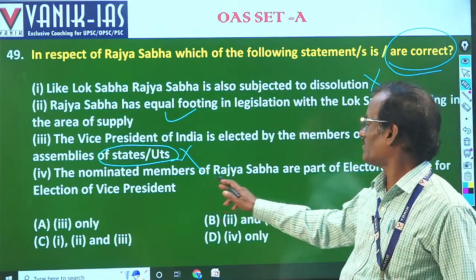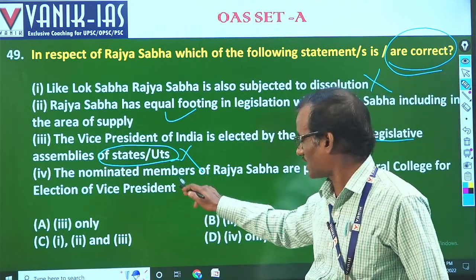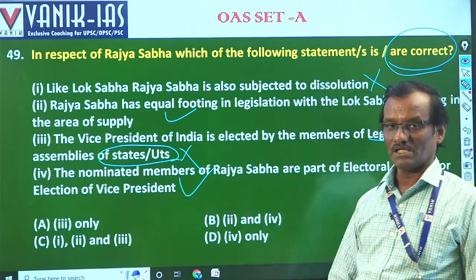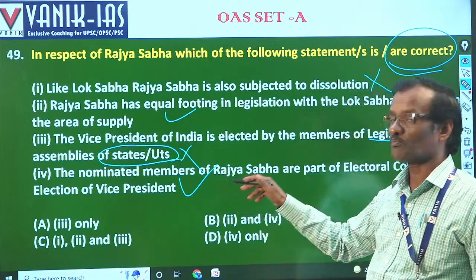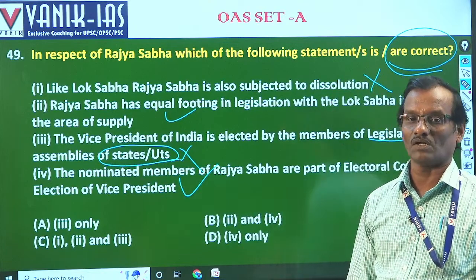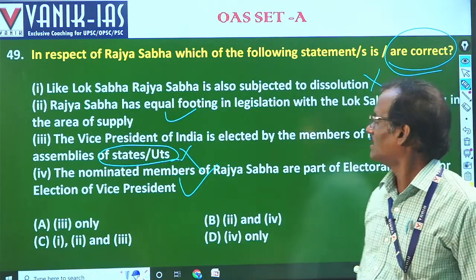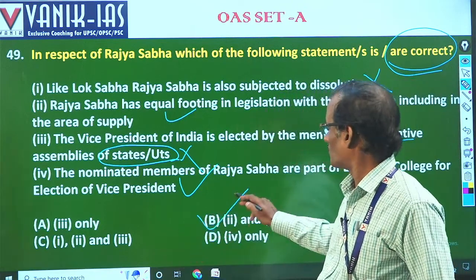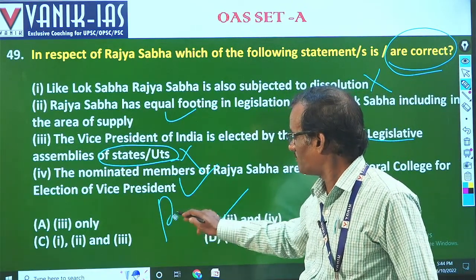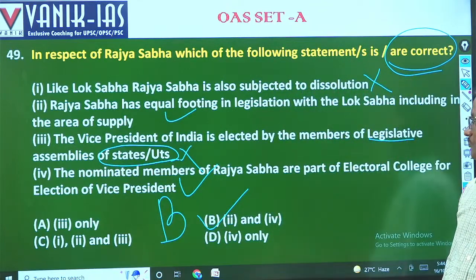The nominated members of Rajya Sabha are part of Electoral College of the election of Vice President. That is correct, because all the members. But in case of President, the nominated members are not a part of the Electoral College. So that is the point to be remembered. So according to the option given, 2 and 4 will be correct. So answer will be B. Got it?